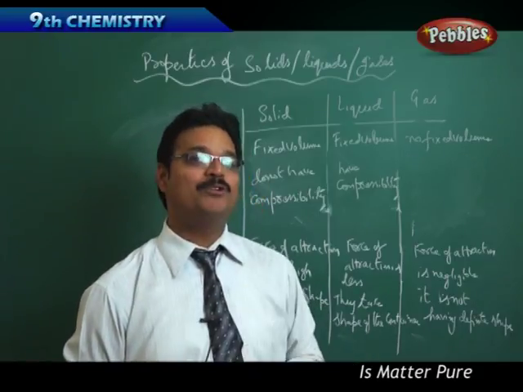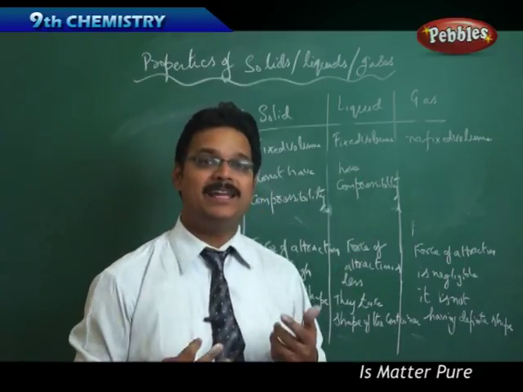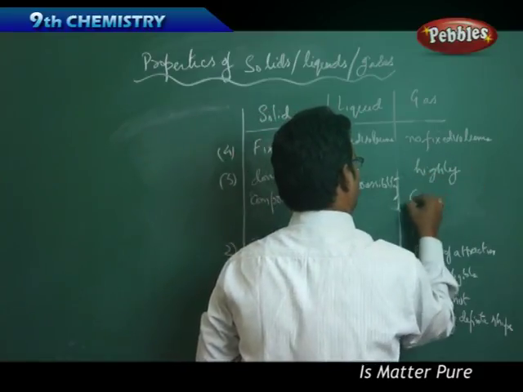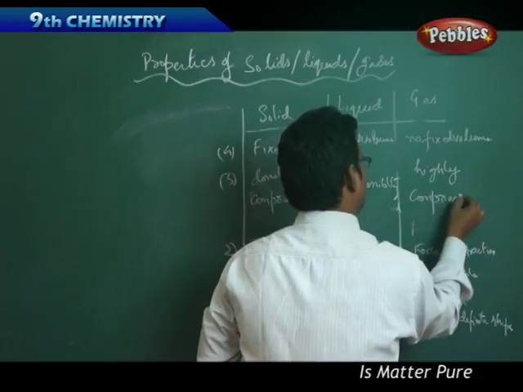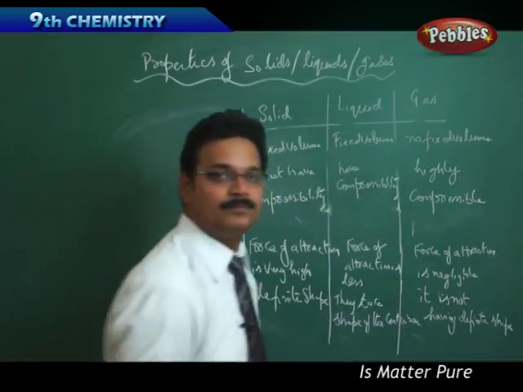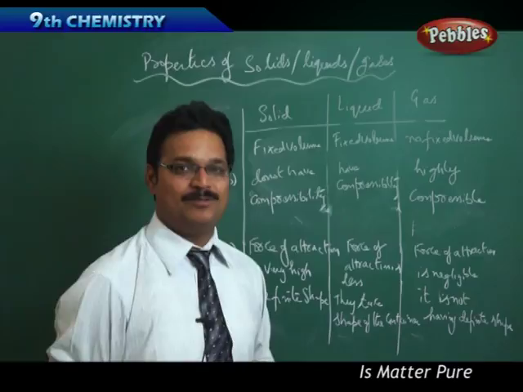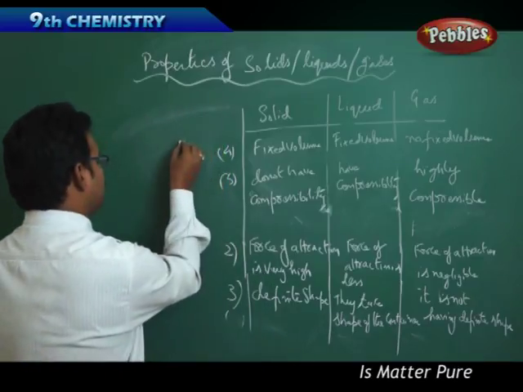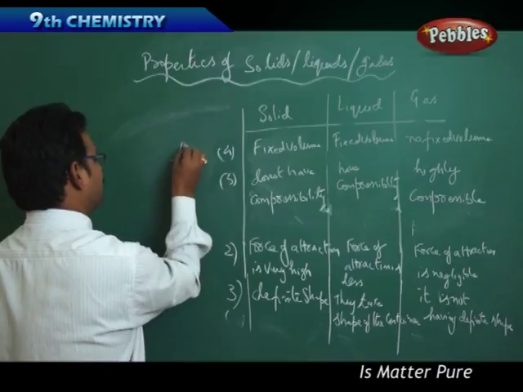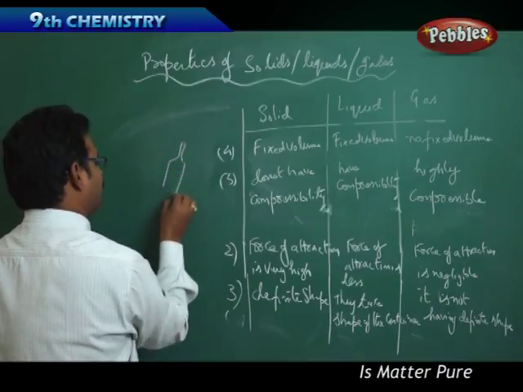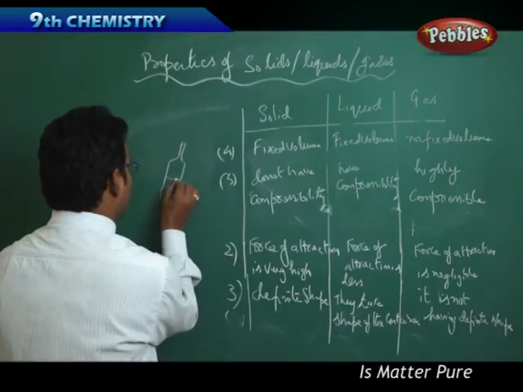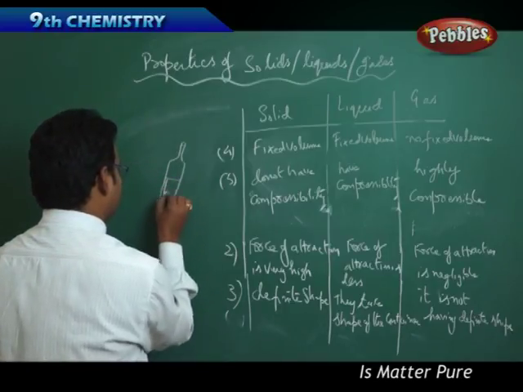So that example tells you that gases are highly compressible. I will give another example for better understanding. This is a syringe, generally used for injections, and this is a piston.